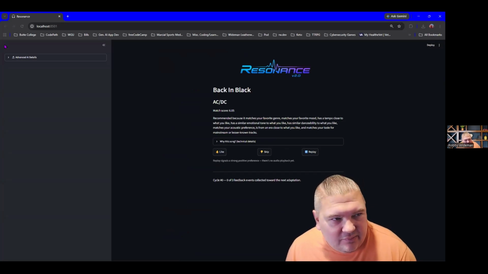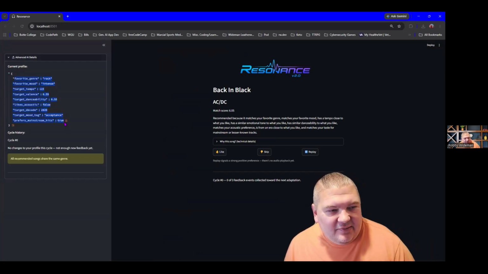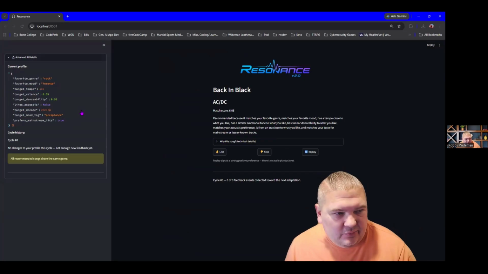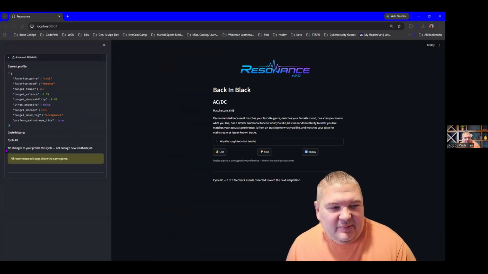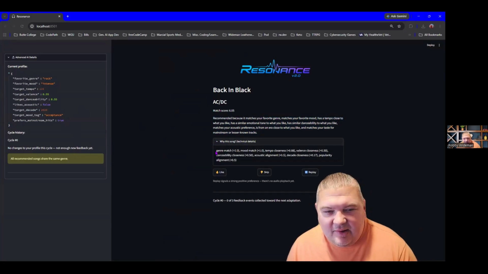Now, when you start off, it gives you the basic stuff over here on the left side that we had set up with whatever profile we chose when we started. Cycle zero began. We have no changes at this point. We haven't done anything. It tells you why it recommends the song, right? It tells you it's similar in emotional tone to what you want to hear, your tempo, all that kind of stuff. And it breaks it down on point scales here.